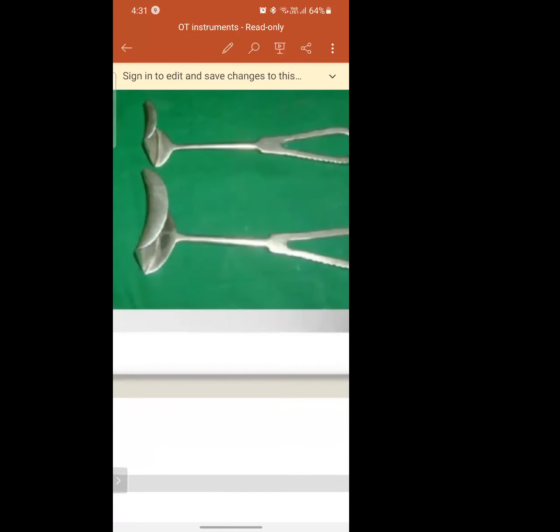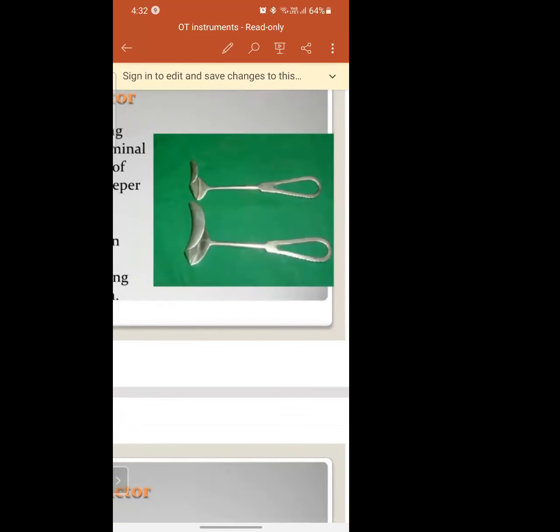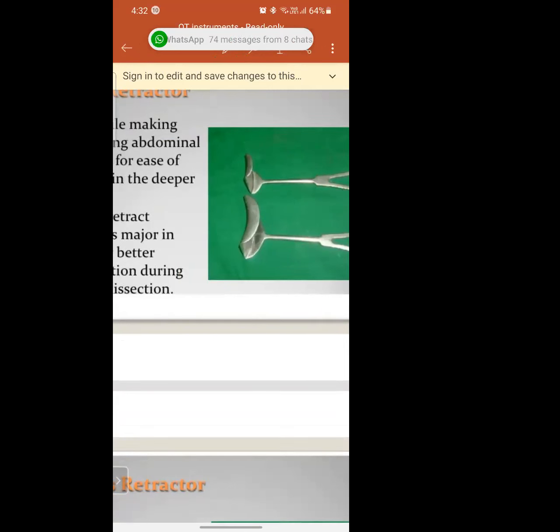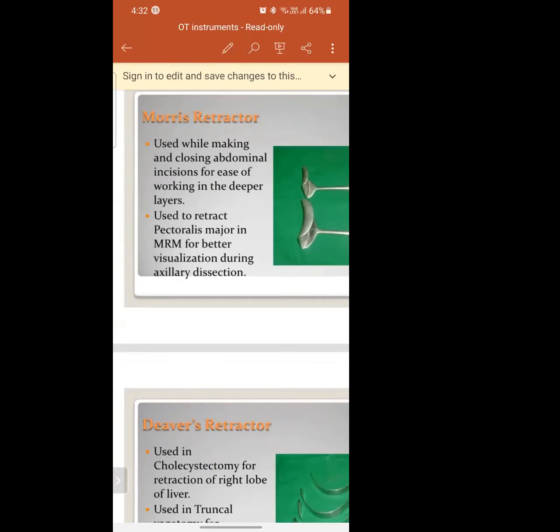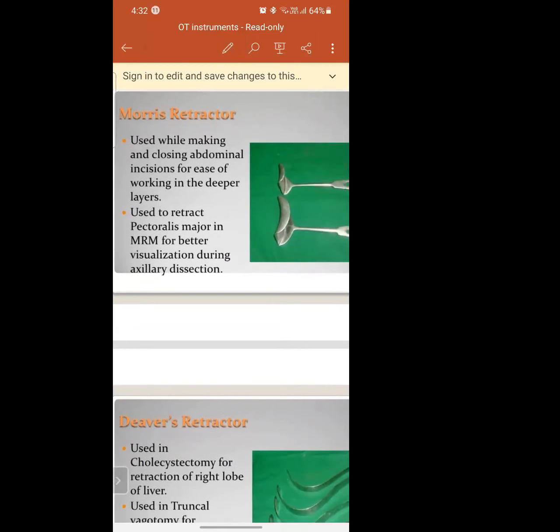This starting edge will be inserted inside the stomach. And the back side, you are seeing the round shape, that you will hold in your hand. Got it? Yes, ma'am. When you cut the deeper layers and have to hold more layers, you can't hold with a forceps or a retractor, right? Can you hold with a forceps? No. You can't hold so much.